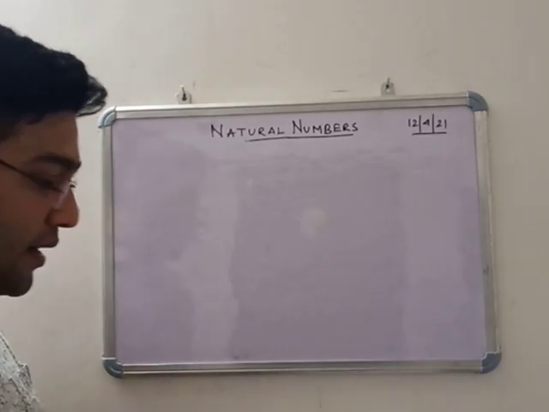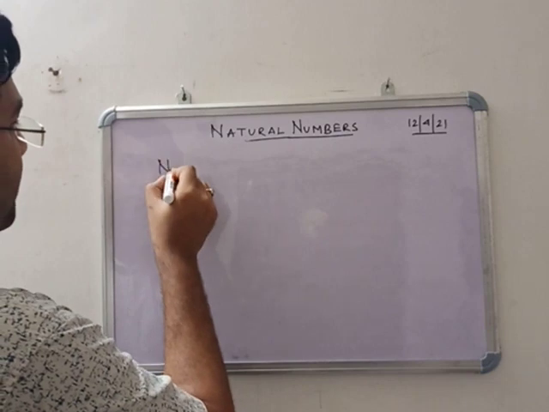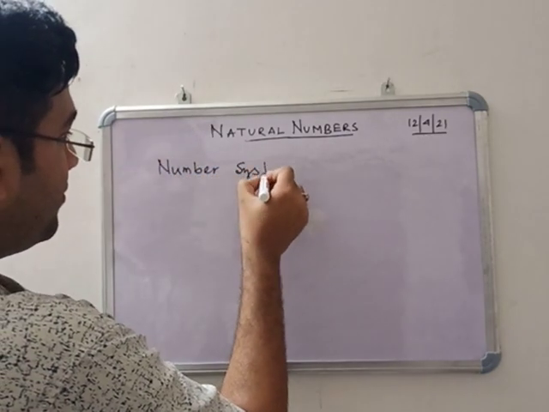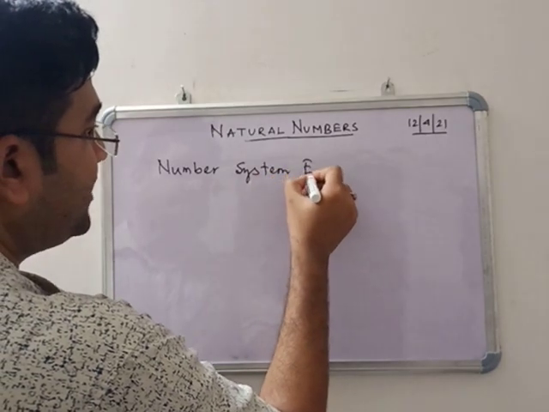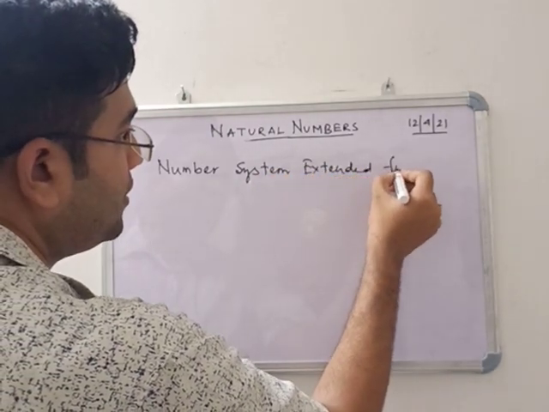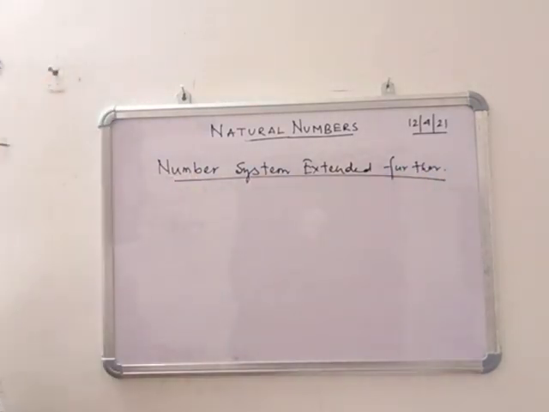Now in the next part, number system extended further. So how does it work?